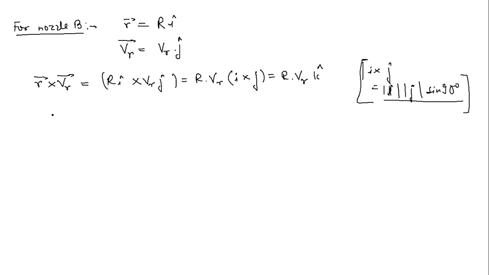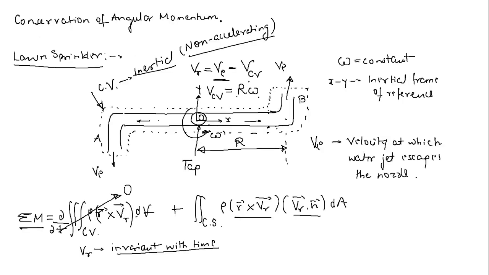Now coming to this other term, which is VR vector dot n vector. In this case, can anyone tell what is the n vector? What is the n vector in this case? The n vector is a vector which is normal to the control surface, right?